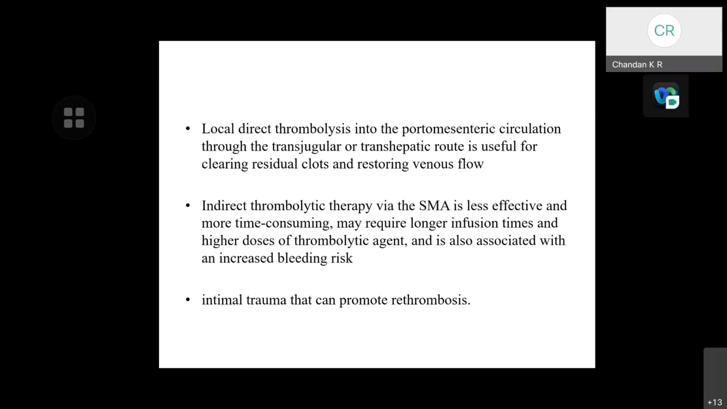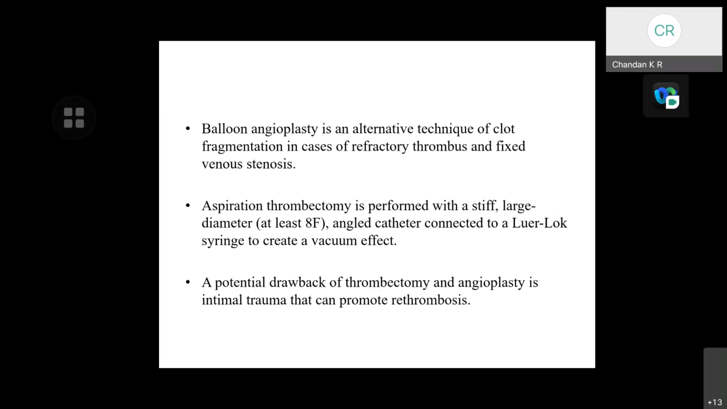Local direct thrombolysis into the mesenteric circulation through the transjugular or transhepatic route is useful for clearing residual clots and restoring venous flow. Indirect thrombolytic therapy via the SMA is less effective and more time consuming, may require longer infusion times and higher doses of thrombolytic agent, and it is also associated with an increased bleeding risk. Initial intimal trauma that can produce rethrombosis is the risk factor associated with angioplasties.